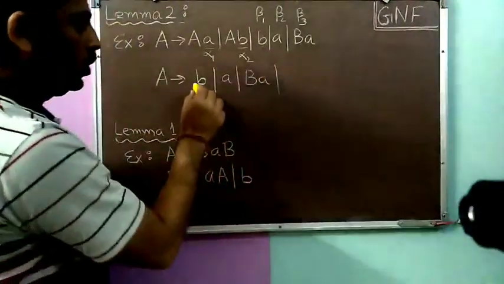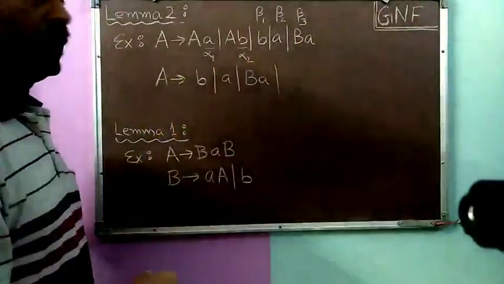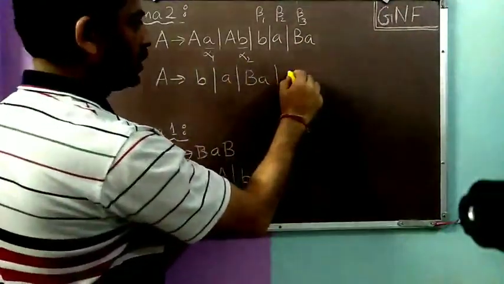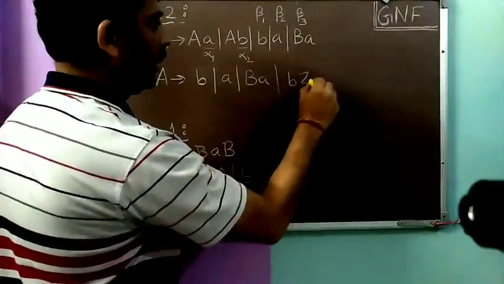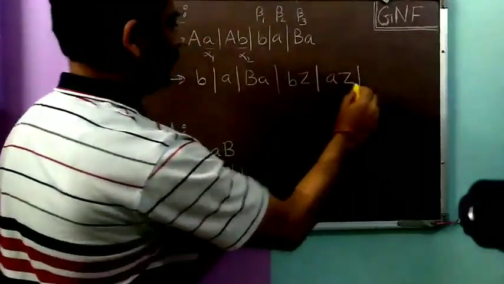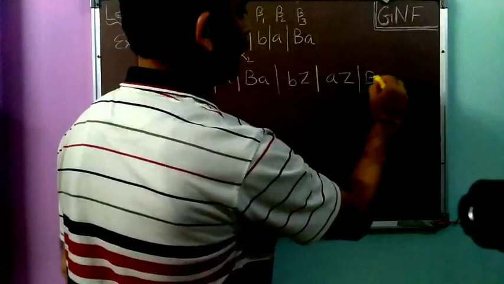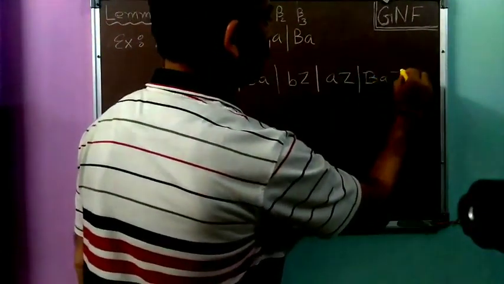And as I have told you, all the betas with the new variable Z will also come. So here b is here, so it will be b Z. a is here, so it will be a Z. And B a is here, so it will be B a Z.